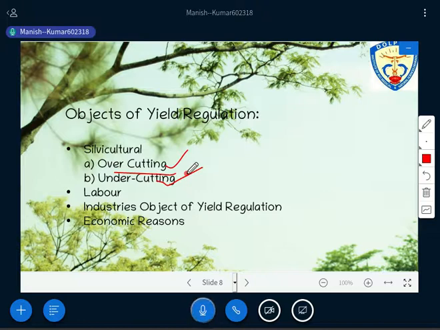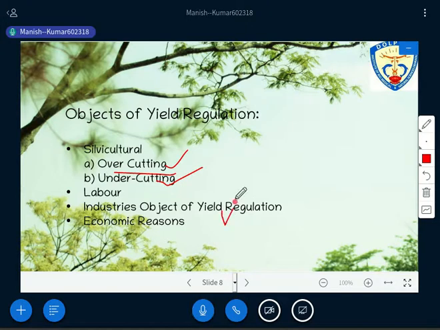Then the last objective that you have to meet through yield regulation is the economic reason. Economic reason, right? That is also very important, because when you are doing this kind of forestry practice, you have to make lots of investment there. Is it okay? First thing is that. But another problem with the tree, as I told you, is that the tree is producer and product itself, so you can't regulate the production. Have you got that? Try to understand.